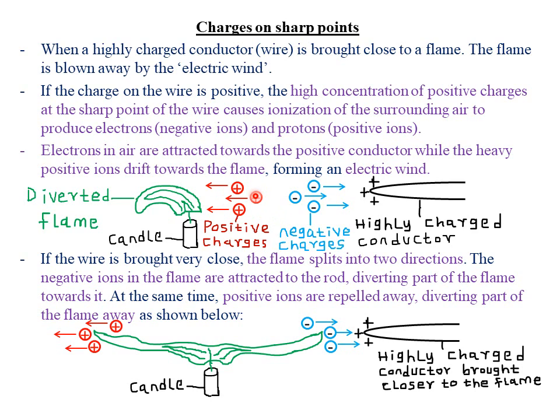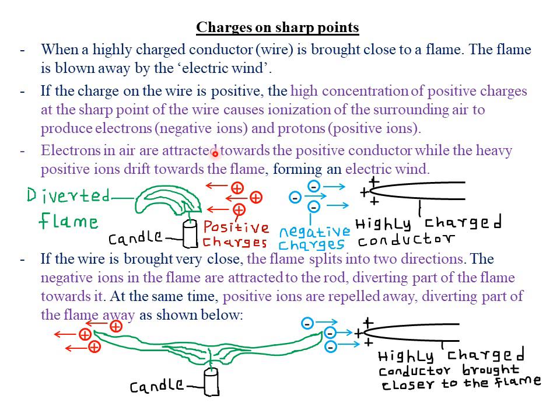So as the positive charges are being repelled away by the highly positively charged conductor, they cause the flame to divert. So they form what we call an electric wind. Because they are being repelled at a high force, it will form an electric wind, which will cause our flame to divert towards the left hand side.